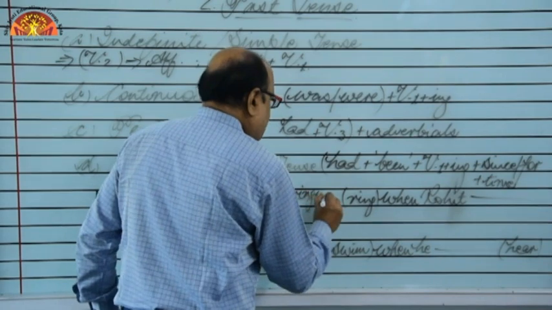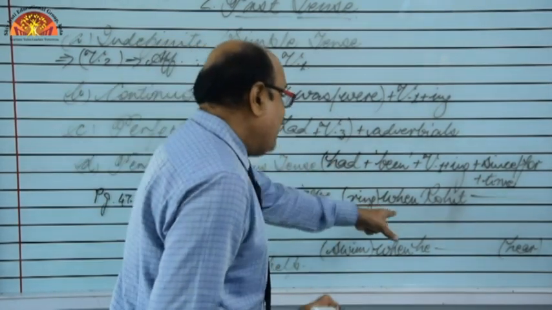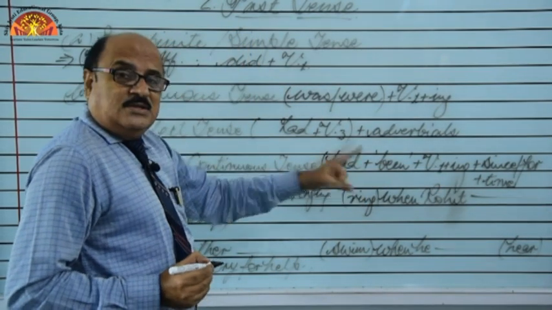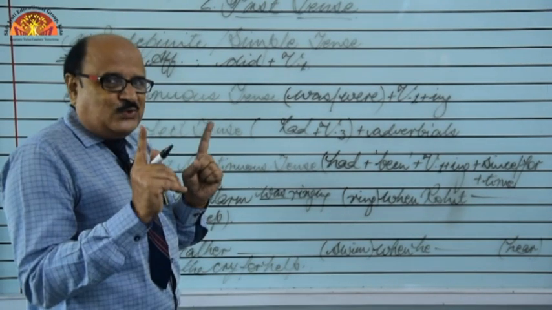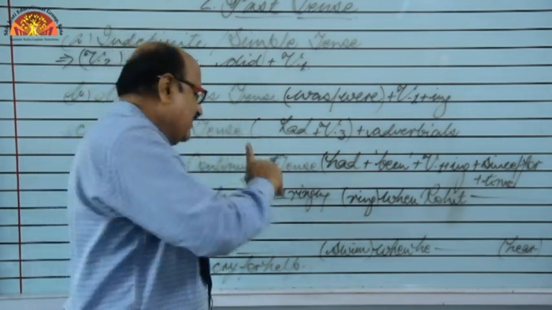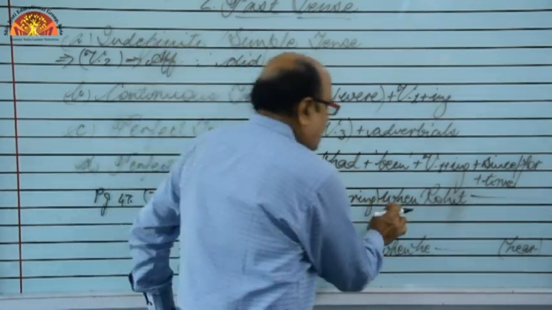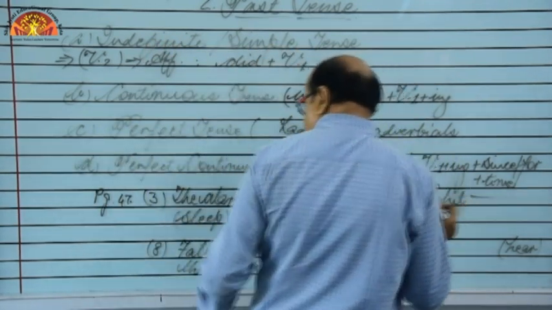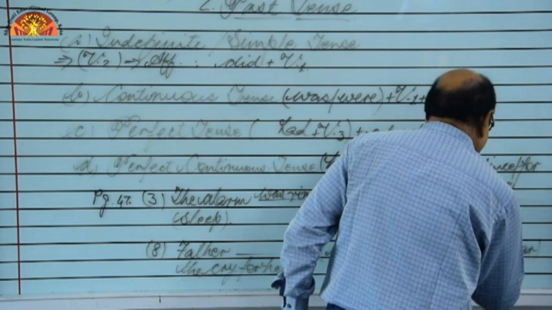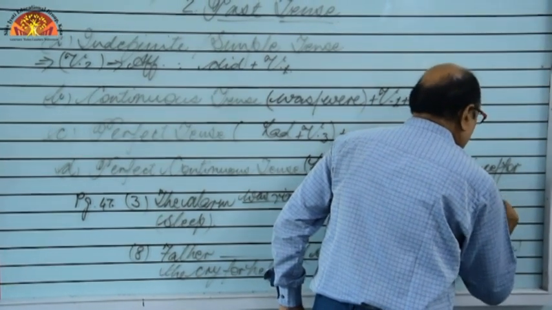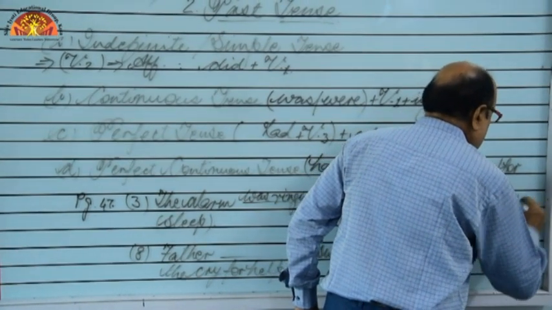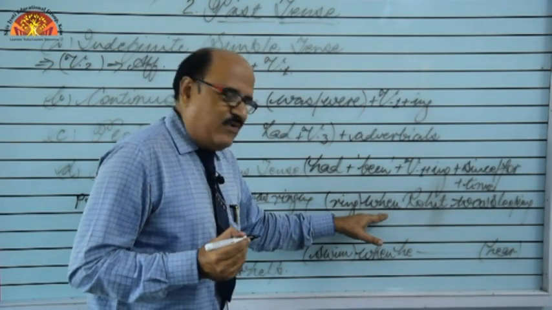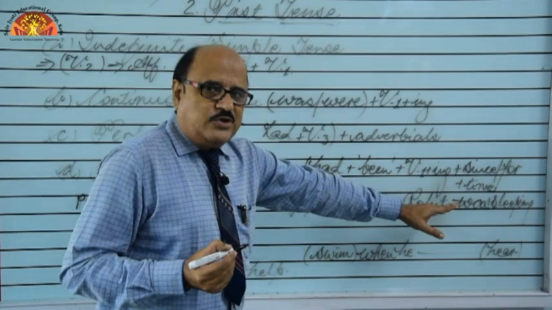But here when Rohit, it also requires the same tense, and two tenses cannot be used in one sentence. So it will be correct when Rohit was sleeping. After the words when and while, we can use continuous tenses, right?